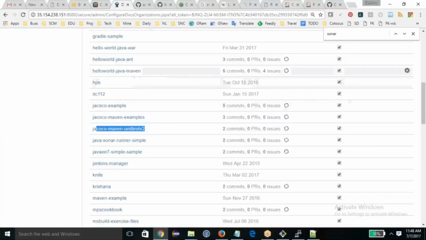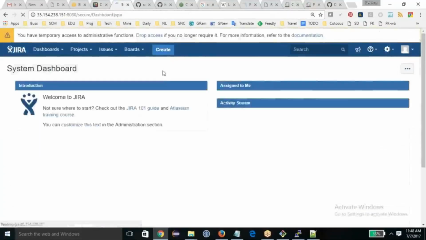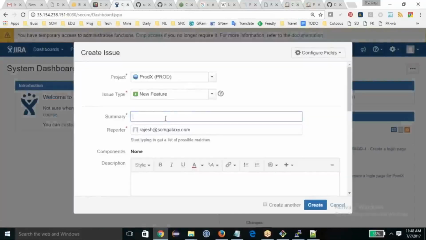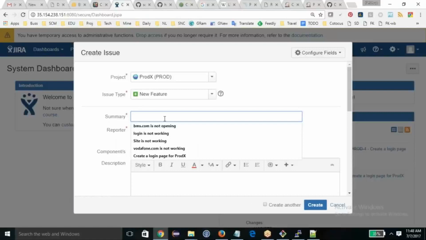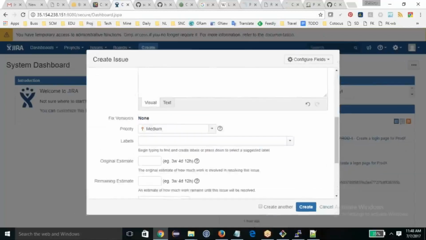Now I go and first create a Jira ticket. So let's create a ticket, and let's say the registered page should be there. Registered page should be created. And this is the description, and for priority, let me put highest.